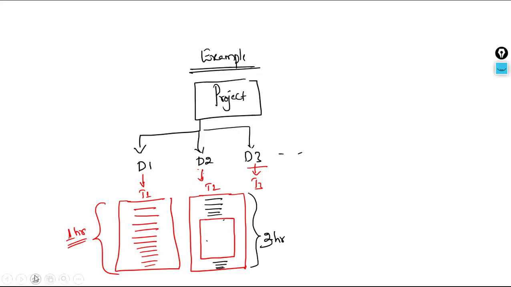But here is a situation where part of developer 2's task is exactly the same as developer 1's task. Then you suggest to me, is it a better approach for developer 2 to write the same code once again, or can developer 2 use the result of developer 1's task? Which is the better approach? Using developer 1's task as a part of developer 2's task is a better approach. Why? Because